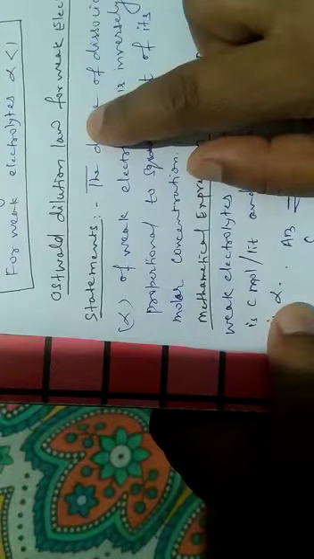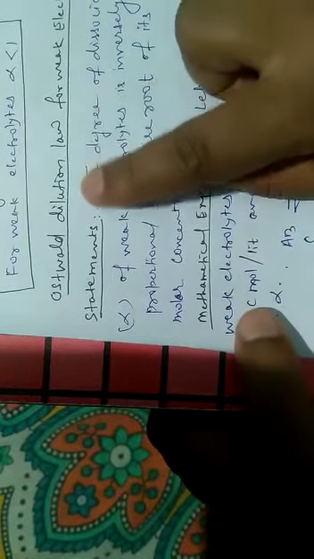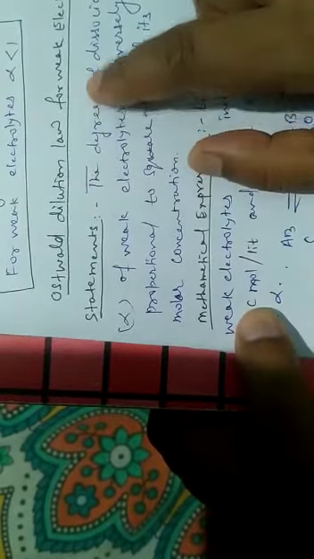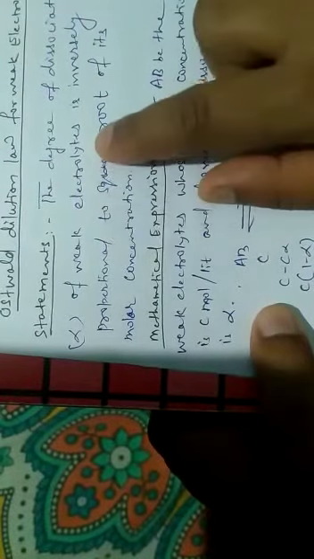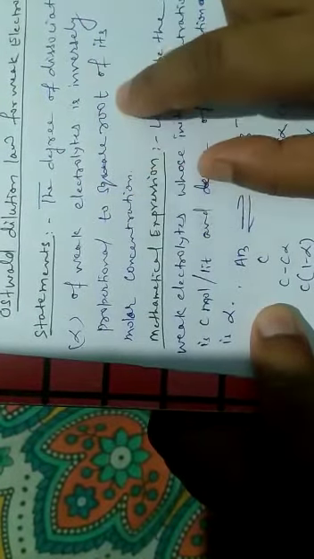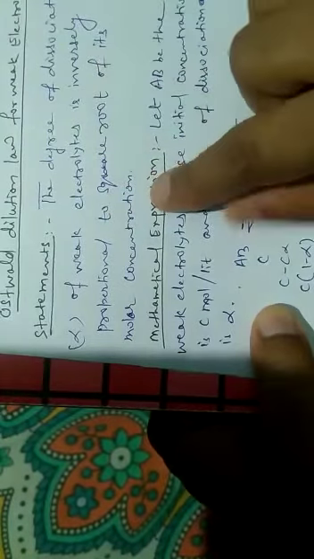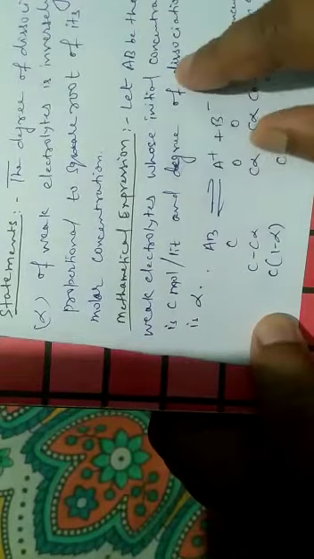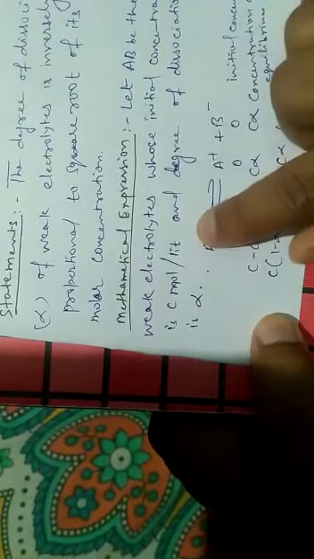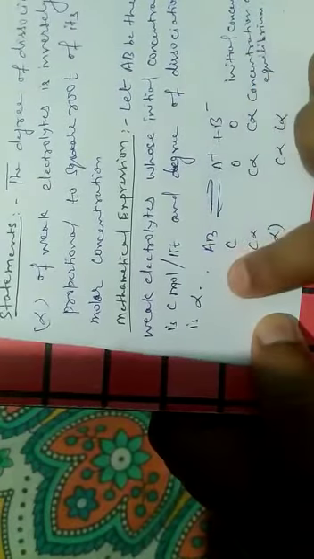Ostwald is a scientist who gave a law known as Ostwald's dilution law. It is for weak electrolytes. Statement: the degree of dissociation alpha of a weak electrolyte is inversely proportional to the square root of its molar concentration. Mathematical expression: let AB be the weak electrolyte whose initial concentration is C mole per liter and degree of dissociation is alpha.